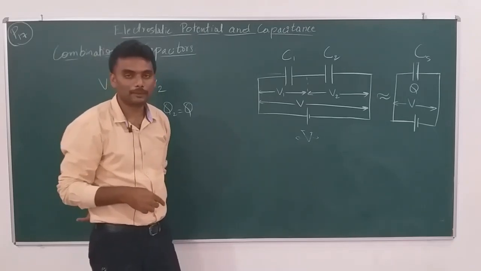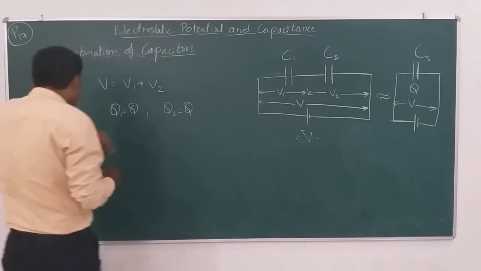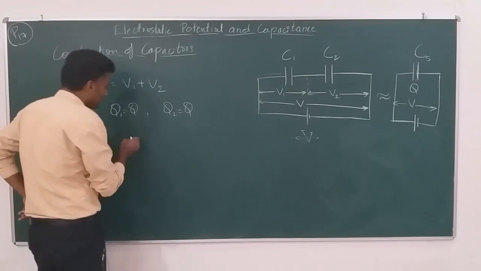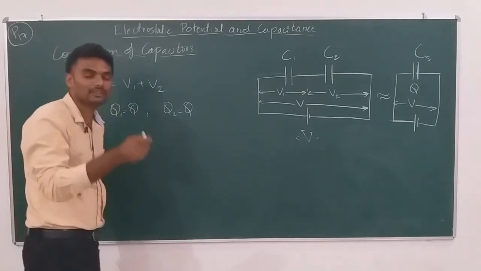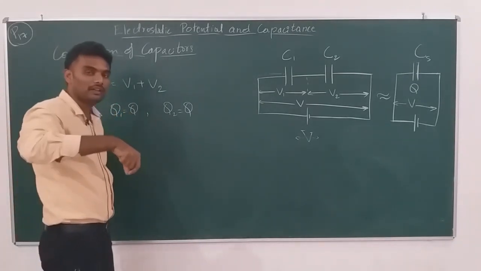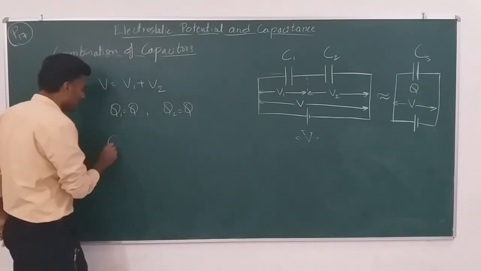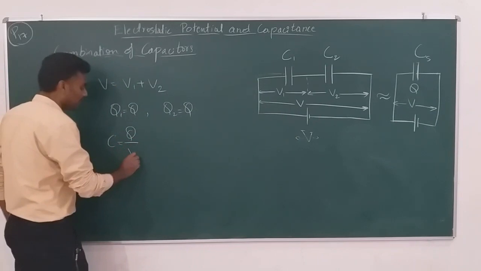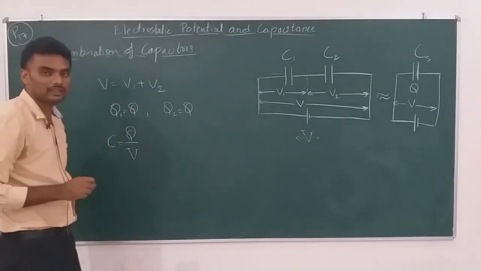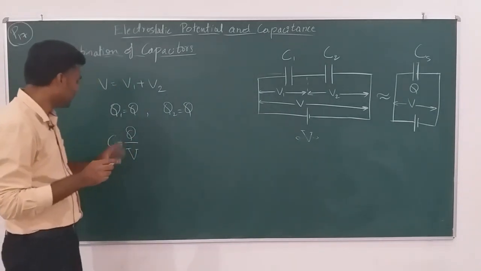Following? And now the very basic expression which connects capacitance, charge accumulated and potential difference: C is equal to Q by V, right? Remember that? This is the basic expression.